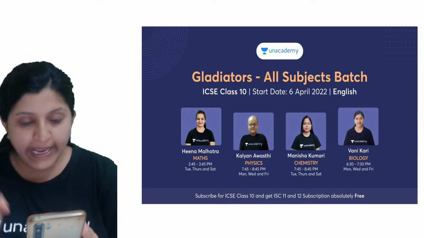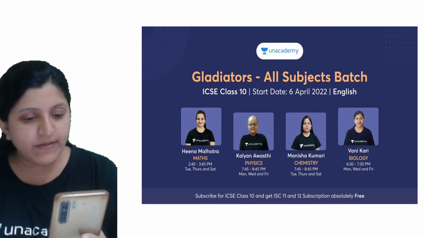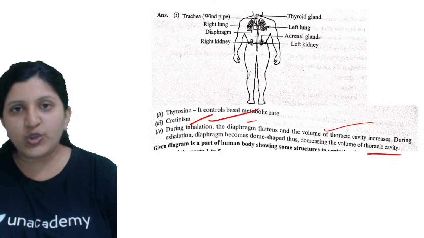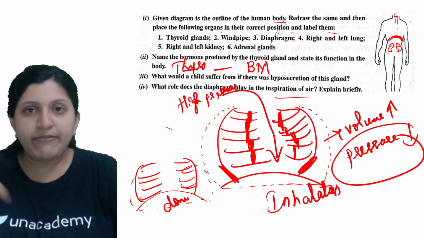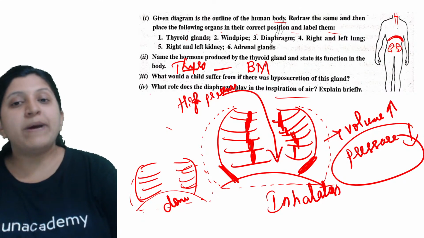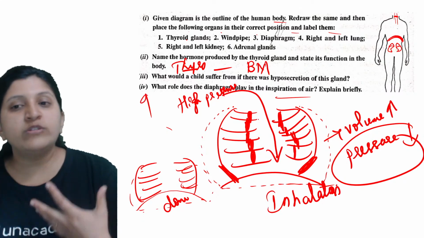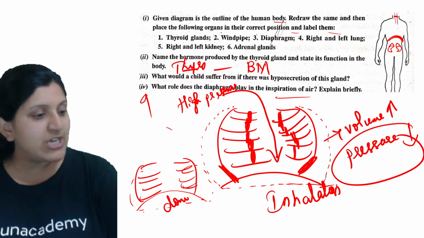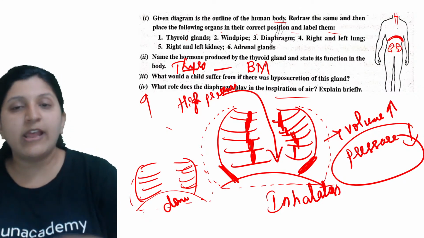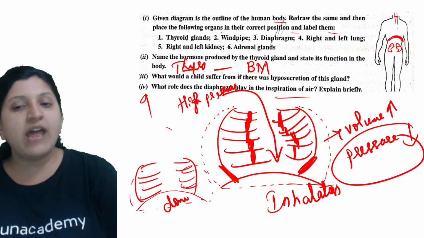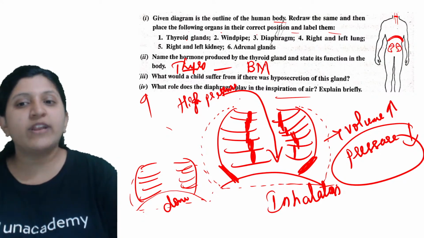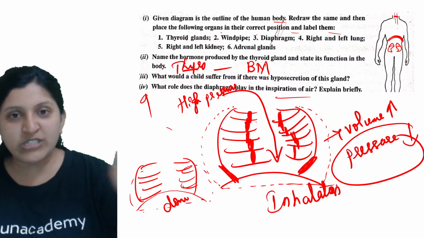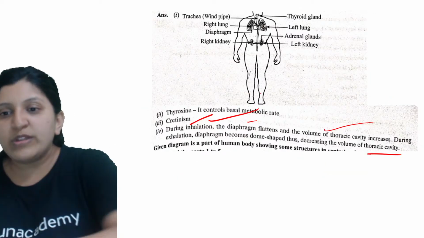Okay, so any doubts you have, you can ask. Okay, so this was the last question which was there. So this was actually from the previous one, class 9, but since they are asking about the inspiration and exhalation here, usually they won't ask such questions which are from the previous year. But even if they are asking, it is basically they'll make sure that you have an idea about some or the other terminology or the process which is occurring. Okay, so this is the one.